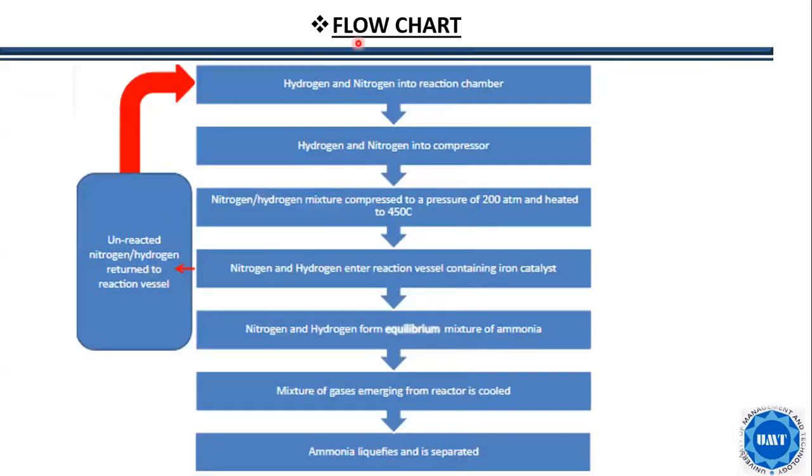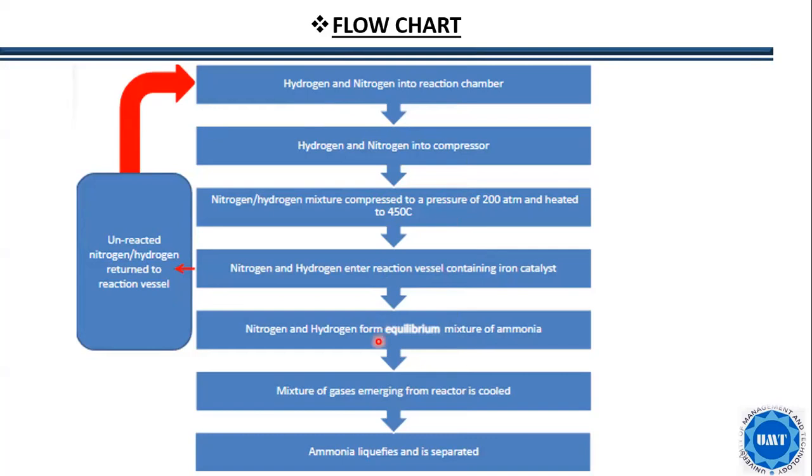So this is the flow chart of the whole manufacturing process of the ammonia. Hydrogen and nitrogen are sent into the reaction chamber, and then they are compressed, and after that we give them conditions of high pressure and high temperature, and then it is sent into the catalyst chamber where we provide an iron catalyst to speed up the reaction, along with the promoters.